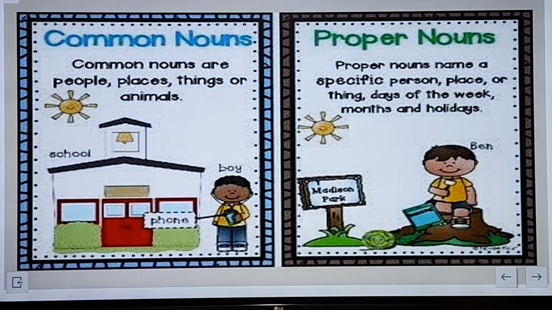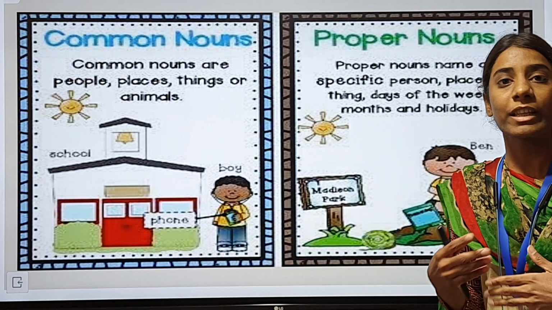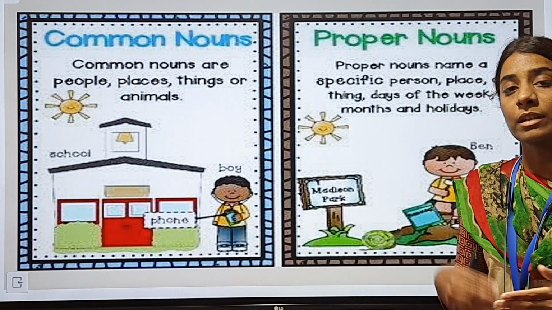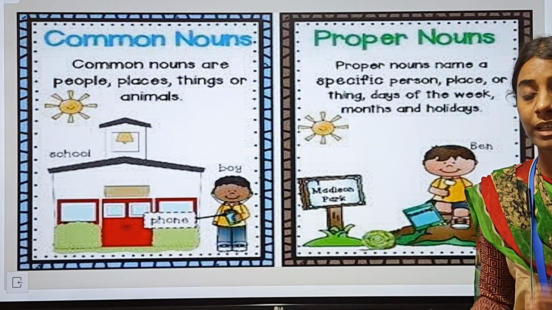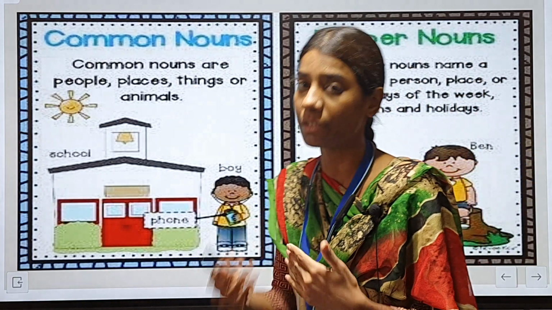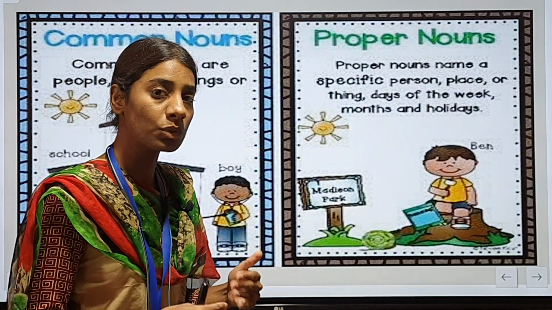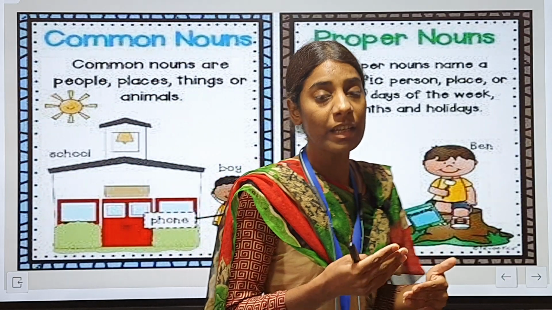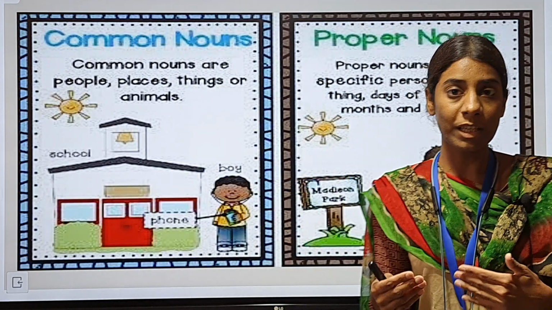So, first let us understand about the common noun and the proper noun. What are the common nouns? Girl, boy, man, woman and place, city or state, country. These are the common nouns, the things to whom we generally refer as. Now, what are the proper nouns? Proper nouns are those nouns that are having a specific name. For example, name of a city, name of a girl, name of a boy or name of a thing. So those are the proper nouns.